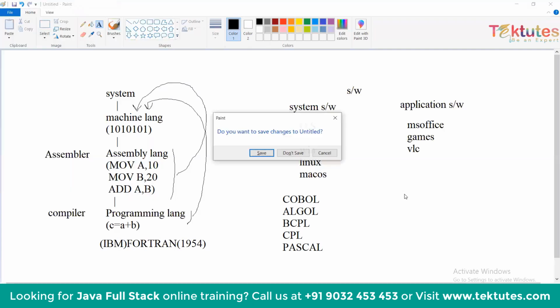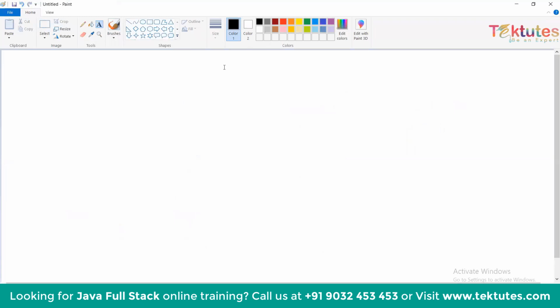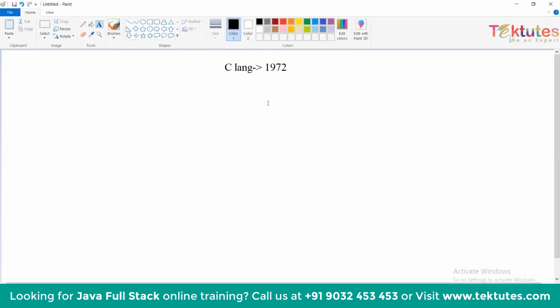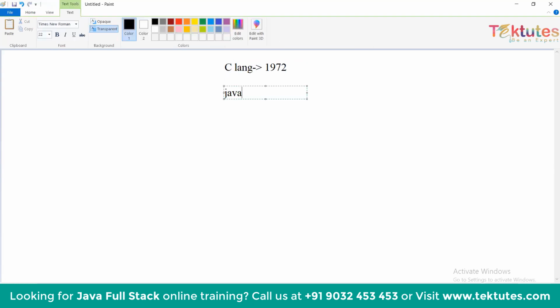So at that moment, they introduced the C language in the year 1972, which develops both system software and application software. That's the reason in academics they start with the C language. Apart from C, we have Java, which follows the OOPS concept and was developed in 1992.